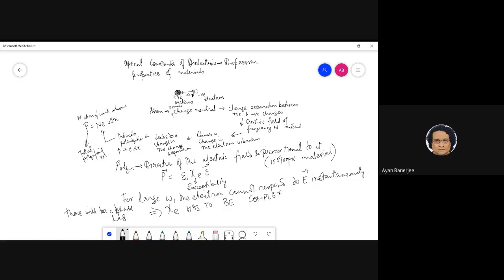Because it is bound, right? Because there is a Coulomb attraction between the electron and the nucleus, there is a restoring force. The model that we are assuming is essentially that of the harmonic oscillator, which means there is a restoring force. When I say there is a bound electron, there has to be some kind of restoring force, so the electron will resist any kind of motion coming from outside. What is the meaning of bound electron? Bound electron means that it is like a spring mass system, no?